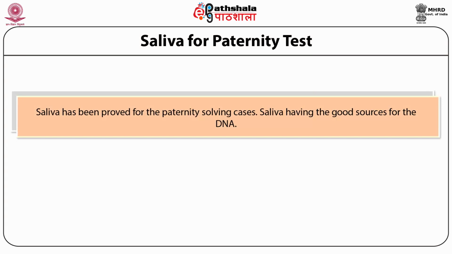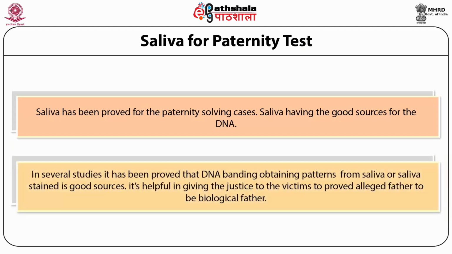Saliva is a good source of DNA. Several studies have proved that DNA banding patterns obtained from saliva are reliable. It is also helpful in giving justice to the victim by proving the alleged father to be the biological father.